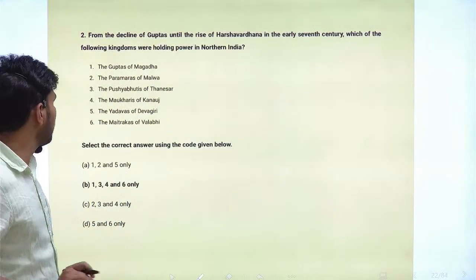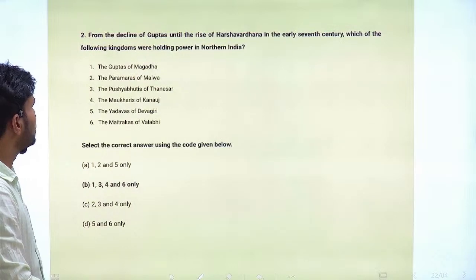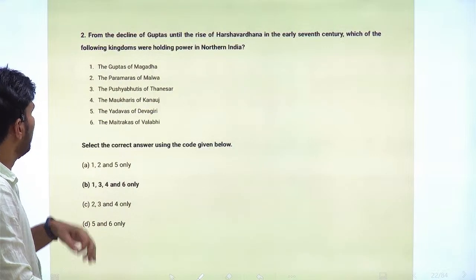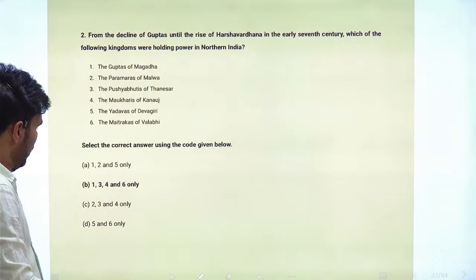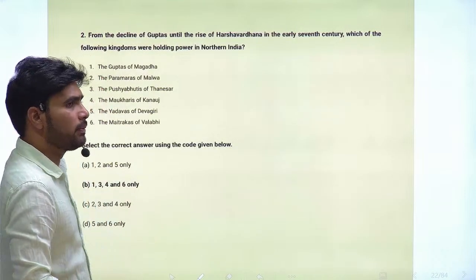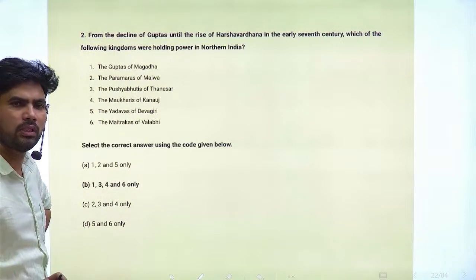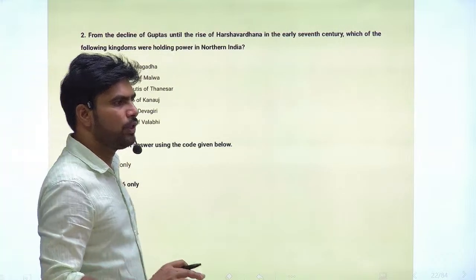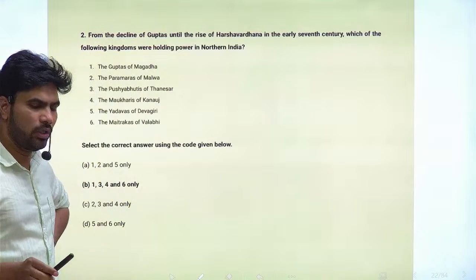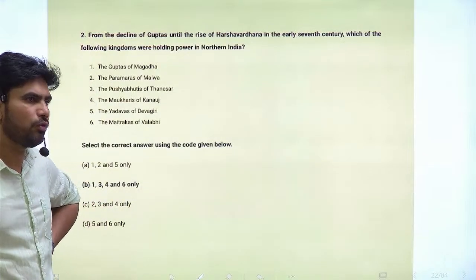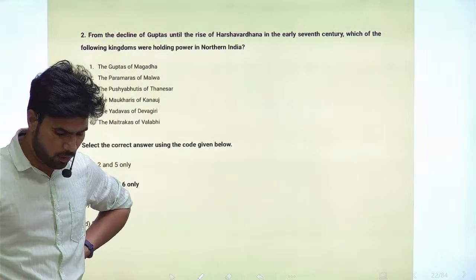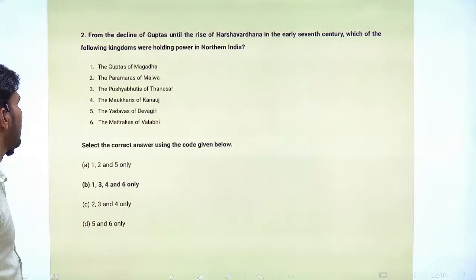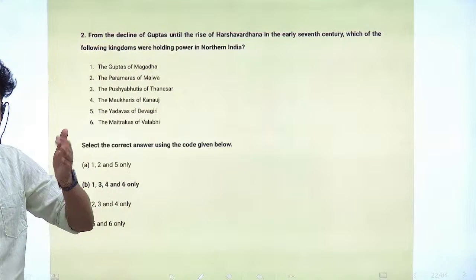Next question, question number 2, right. From the decline of Guptas until the rise of Harshavardhana in the early 7th century, which one of the following kingdoms were holding power in North India? Again a very tricky question, because you have to have the knowledge of all the dynasties which were ruling at that time. Many a time previously we used to discuss that chronology is not that important in history, but you should focus on important areas like society, economy, polity, etc. But you see, till now 2 questions have been asked from the dynasties, the chronology of the dynasties also.